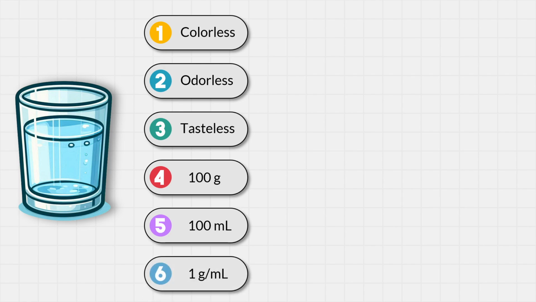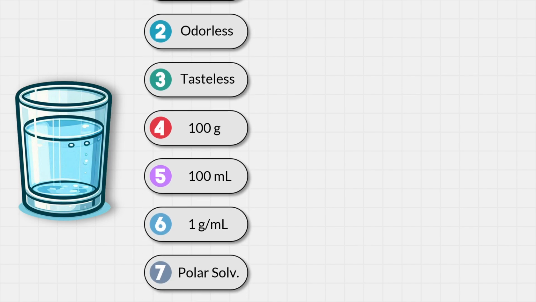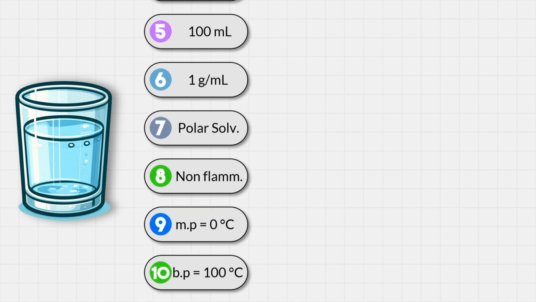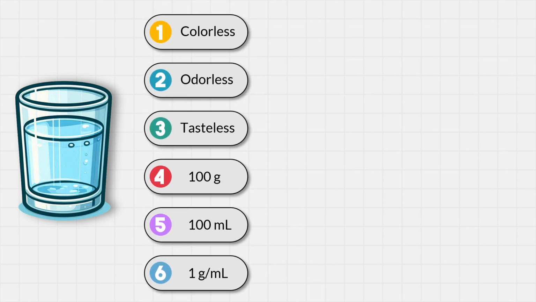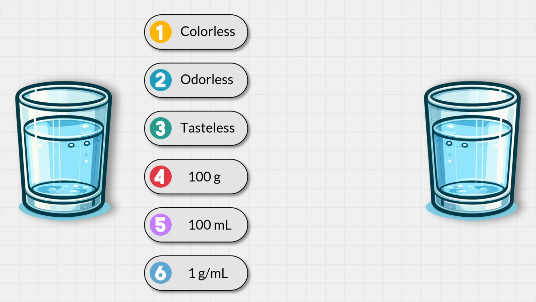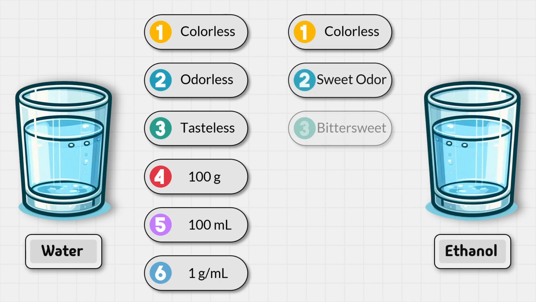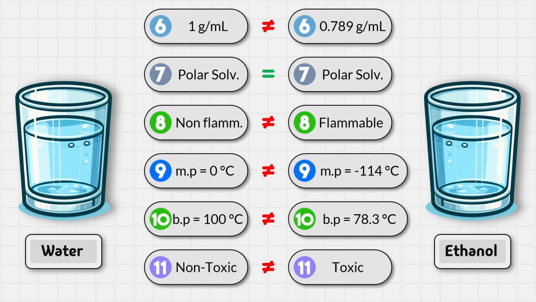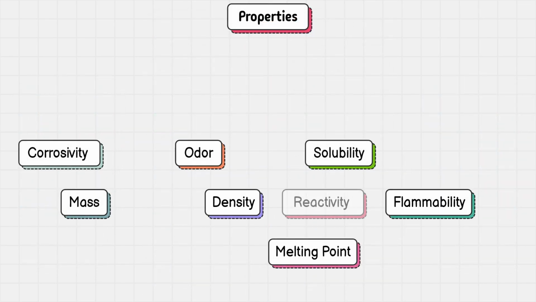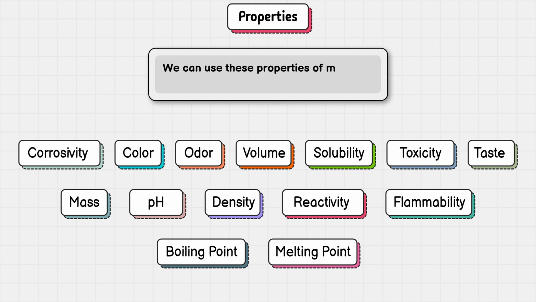However, these are just a few basic properties. You can observe and measure many other properties such as solubility, flammability, melting and boiling point, and toxicity. Additionally, two different types of matter will never share all the same properties. For example, if we compare water with ethanol, which is an alcohol, they might share some similarities, but most of their properties will be different. And this is why we study all of these properties of matter, to identify or distinguish different types of matter.